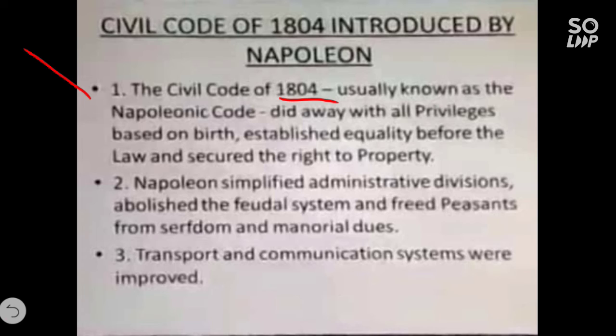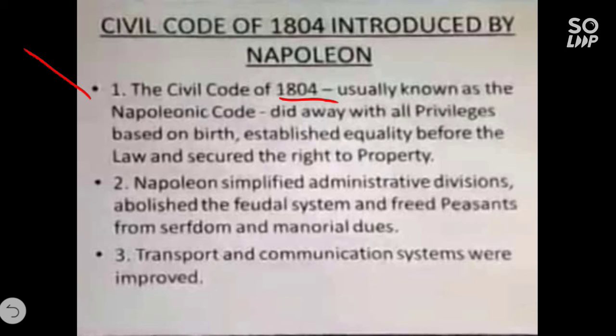First point, the Civil Code of 1804, usually known as the Napoleonic Code, did away with all privileges based on birth, established equality before the law, and secured the right to property. Did away here means children, remove. He had taken away all the privileges which were based on birth, from the first estate and second estate people who were getting rights on the basis of birth.